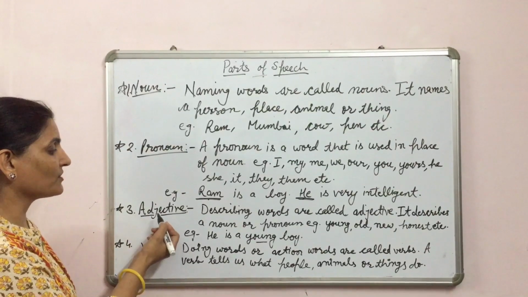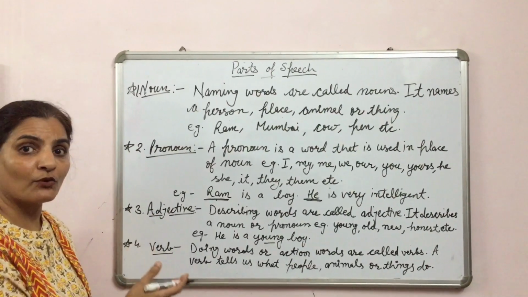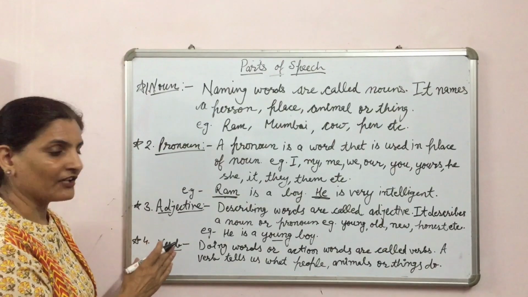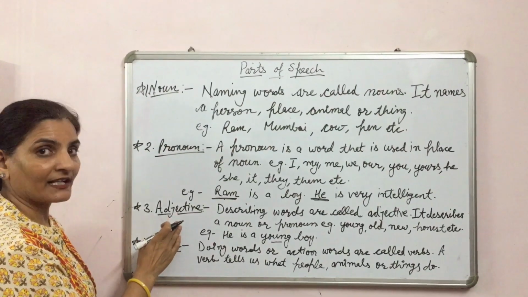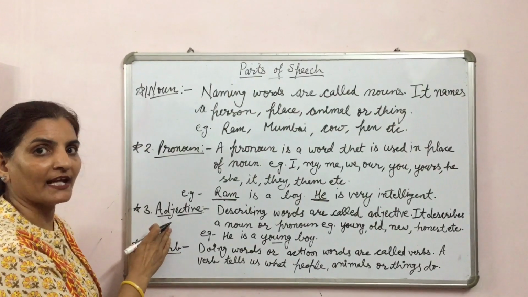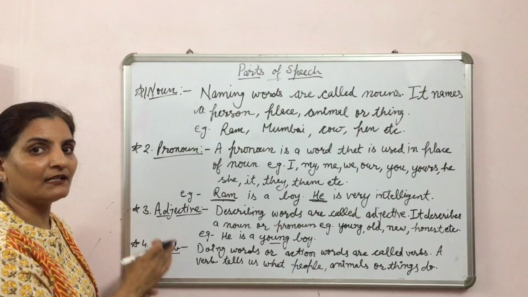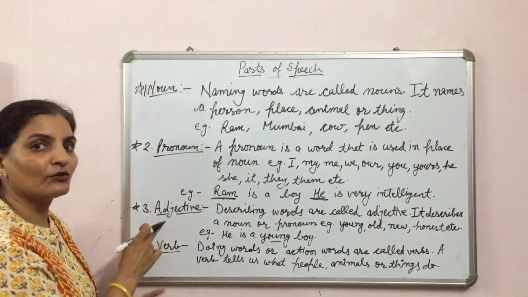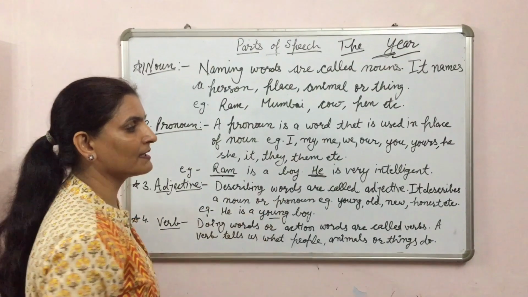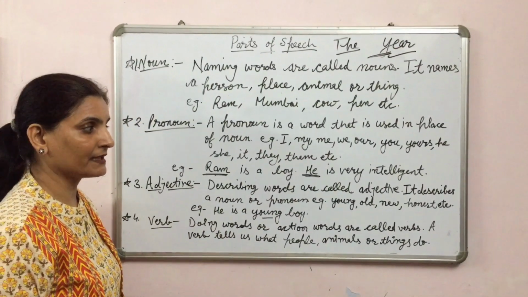Third part of speech is adjective. As I told you, in British and American English, it is pronounced "adjective". D is silent in both, British and American. But in Indian, D is not silent. We pronounce "adjective". Describing words are called adjectives.